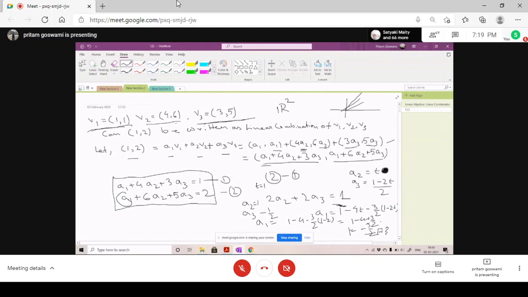So if you say A2 is 1, A3 is minus half, and A1 is minus 5 by 2, then if you put these values here, you have got a linear combination of V1, V2, V3 that will give me the vector 1, 2, right? Yes, sir. Okay. So this is the concept of linear combination.